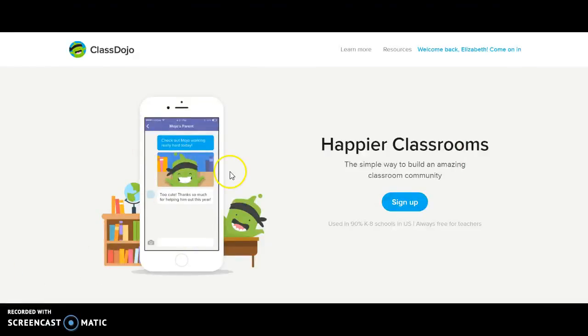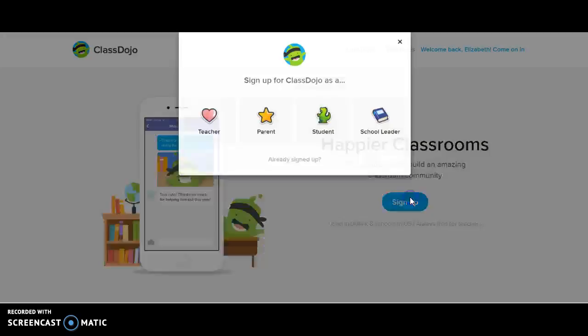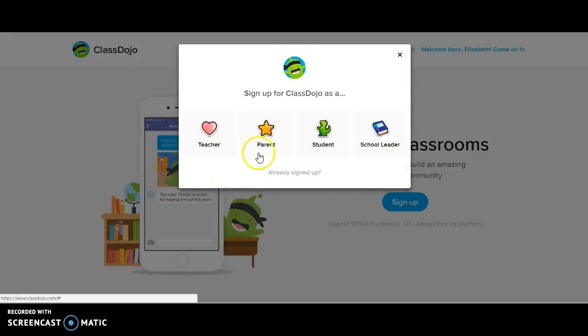So the website I chose was Class Dojo, and this is a great website for teachers or parents or anybody to use, especially teachers within the classroom, to really get everybody involved. So to sign up, you would just click sign up, and it's available for teacher, parent, student, school leader, and it's set up like this just so when a teacher signs in, it's not the same as a student. It gives them more templates and more options.